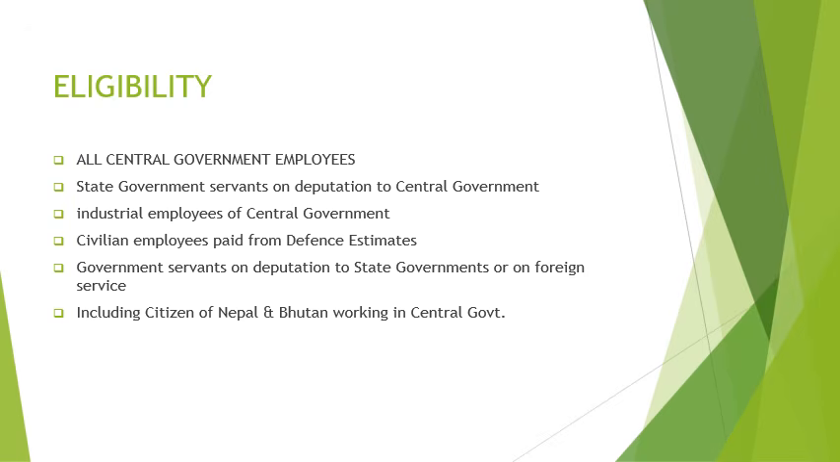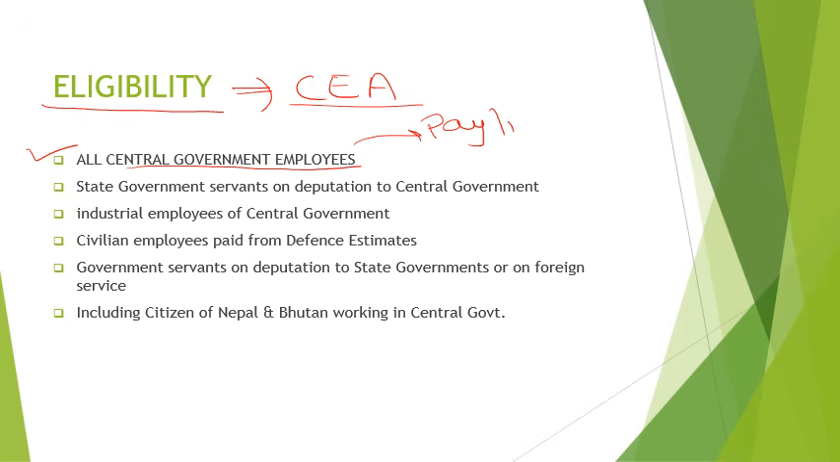Now we will learn about the eligibility conditions for availing this Children Education Allowance reimbursement. First of all, central government employees are eligible under this scheme irrespective of their pay limit, which means there is no barrier with respect to pay limit. Next is all state government servants on deputation to central government. They are also eligible for this scheme.